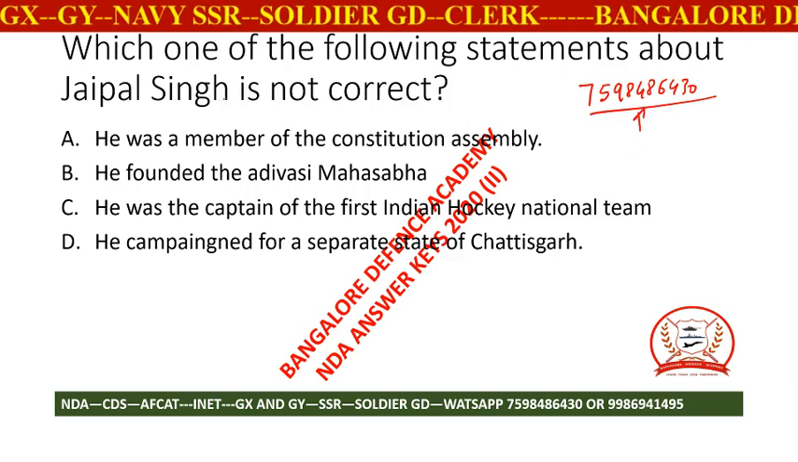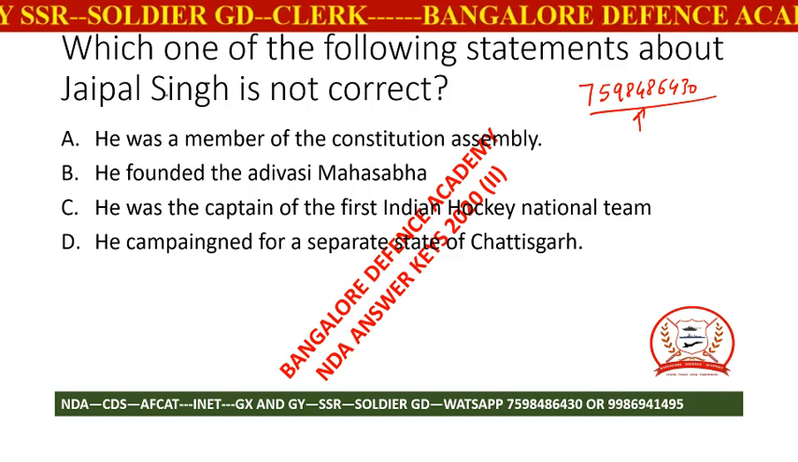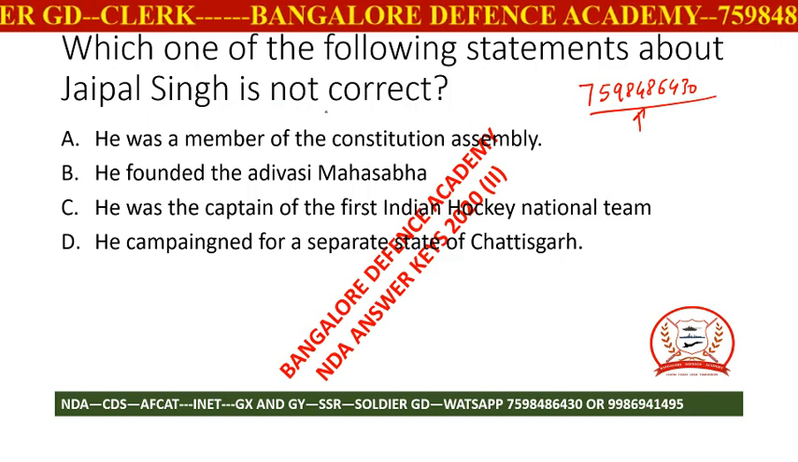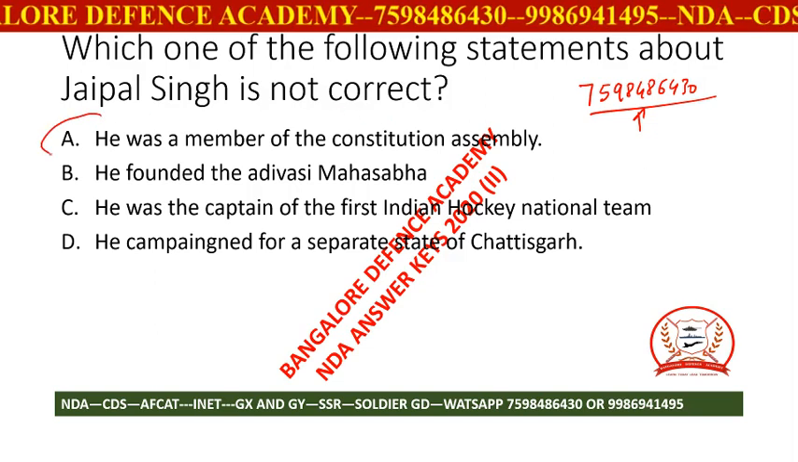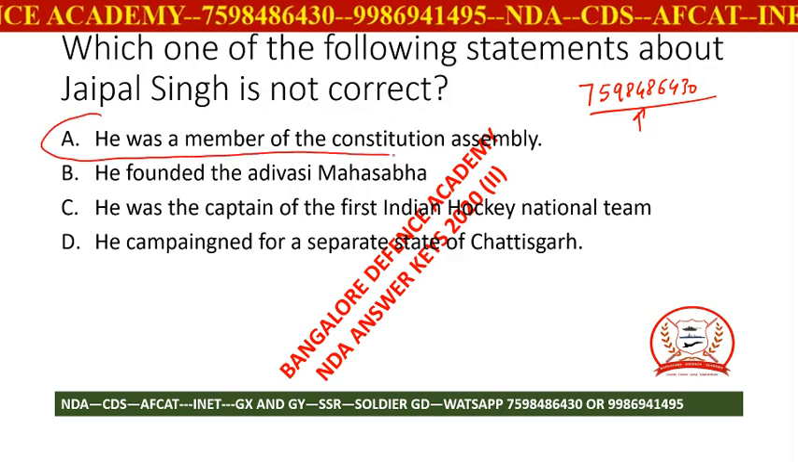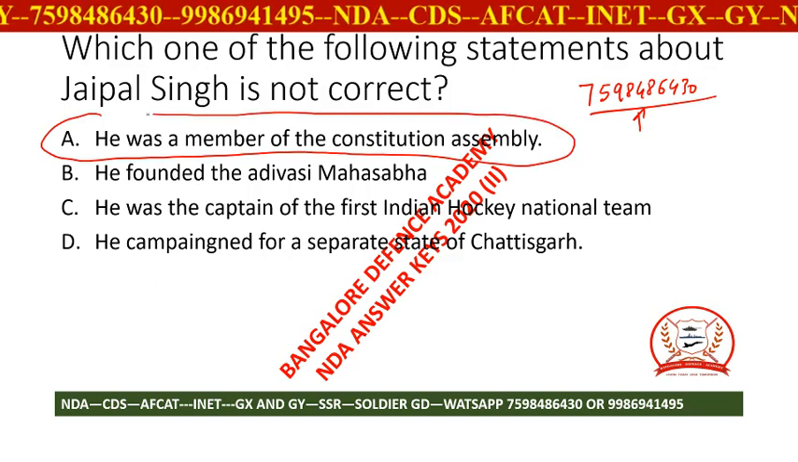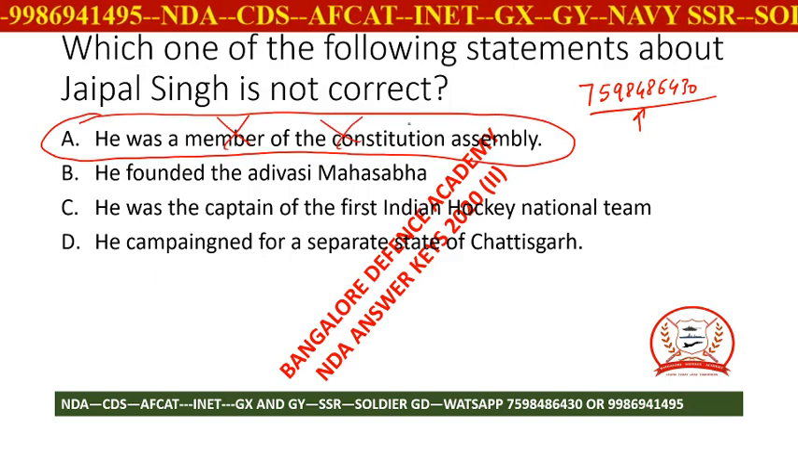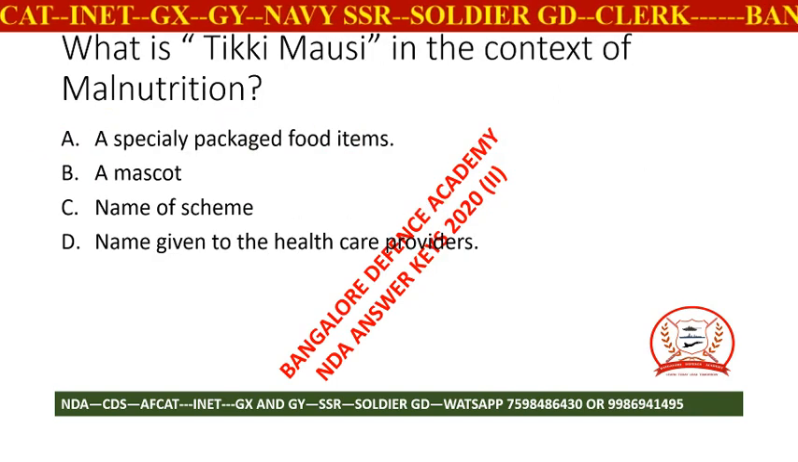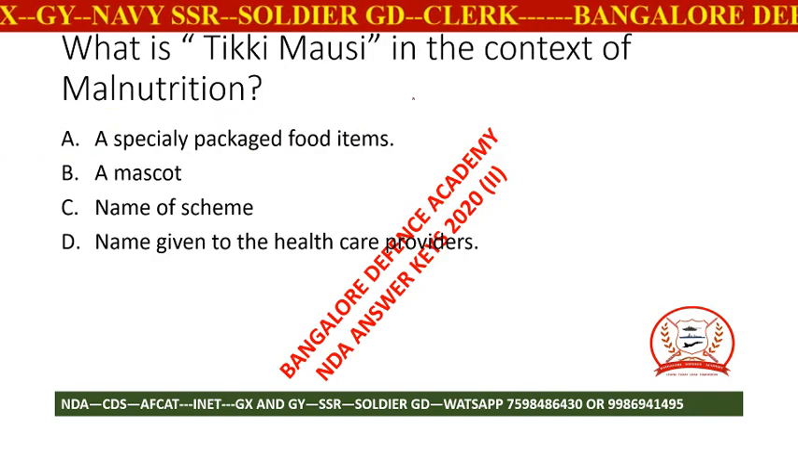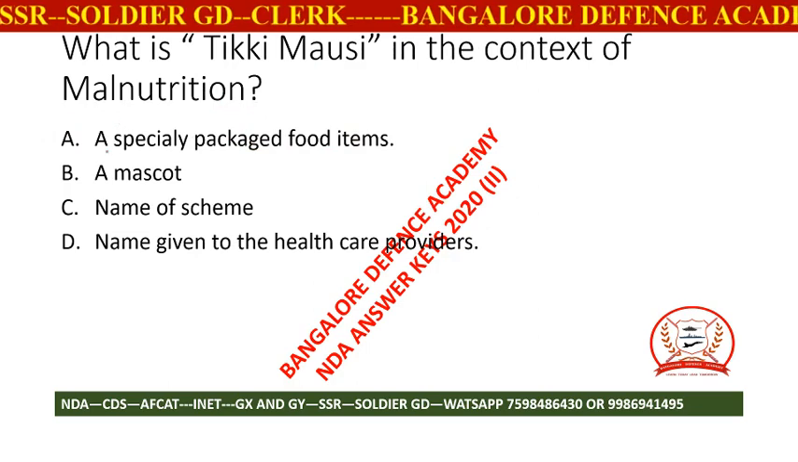Next. Which one of the following statements about Jaipal Singh is not correct? Answer here is he was a member of Constitution Assembly. This is the wrong statement. He was never a member of Constitution Assembly. Understood?